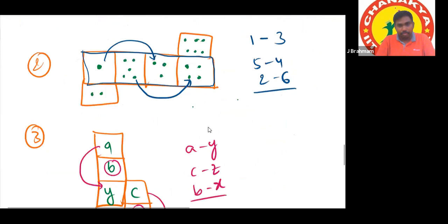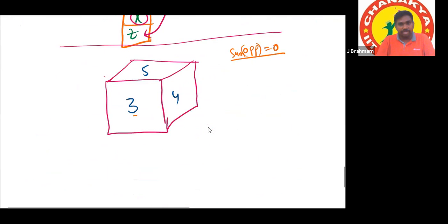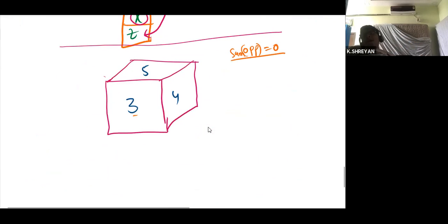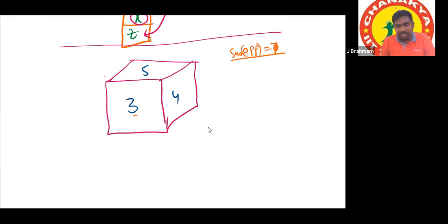Yes, sir. But here we are able to see 3 and 4 at a time. Their sum is 7. So the 2 numbers we are able to see have a sum of 7, which means we can say this dice is a standard dice.